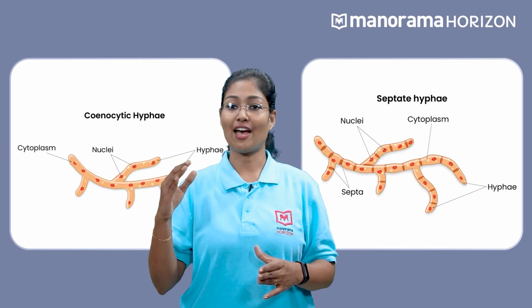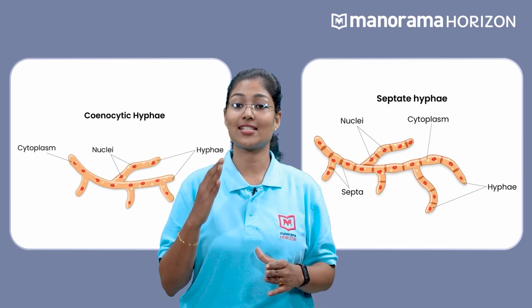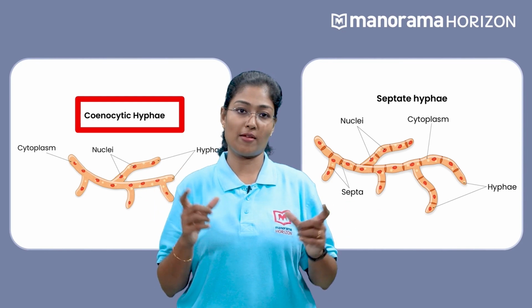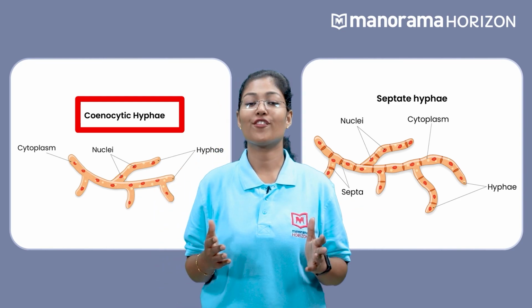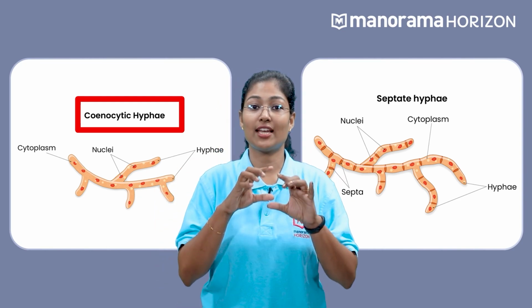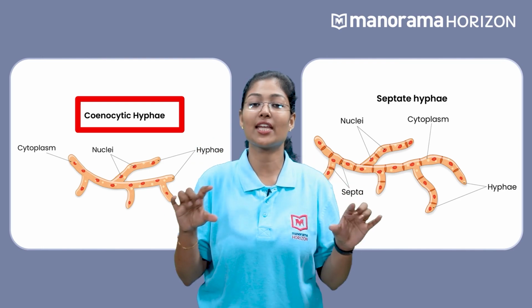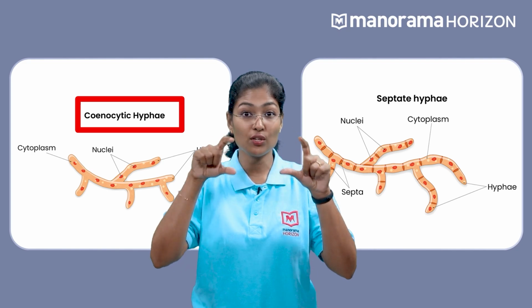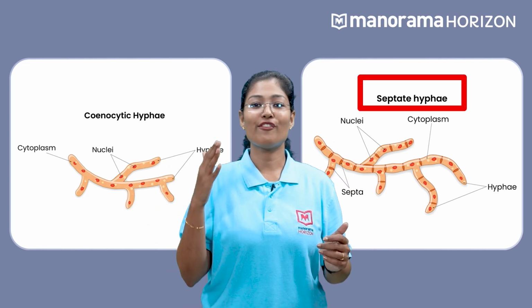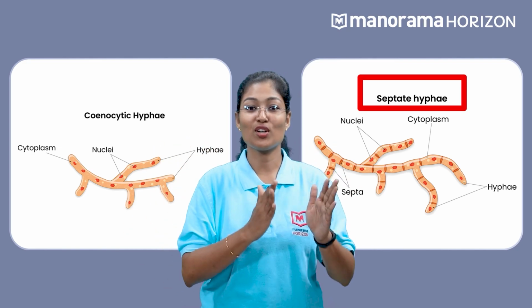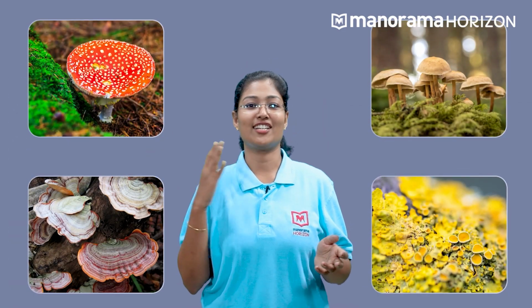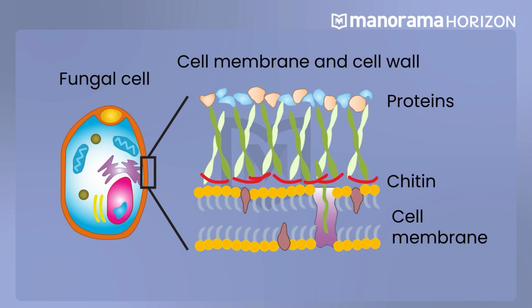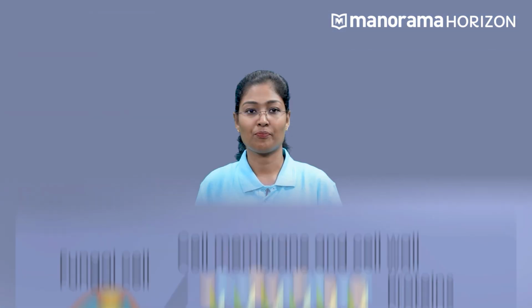Some hyphae have advanced structures such as cenocytic hyphae. The cenocytic hyphae are continuous tube-like structures filled with multinucleated cytoplasm. You need to know that it is multinucleated cytoplasm. Other few fungi have septae or cross walls in hyphae. Fungi can be seen in different colors. Some fungi have cell walls composed of chitin and polysaccharides.